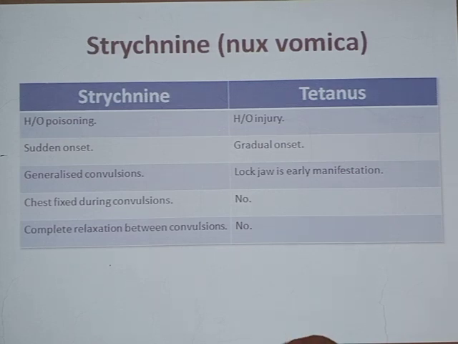What is the microorganism that causes tetanus? It is Clostridium tetani. Clostridium tetani is the microorganism which causes tetanus. It enters through open wounds.